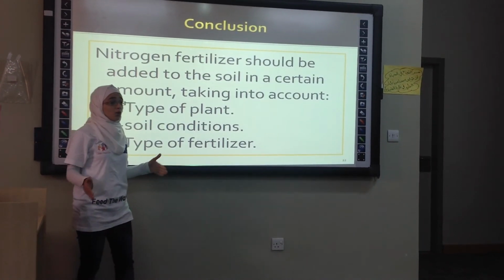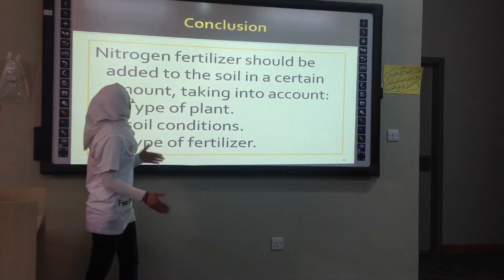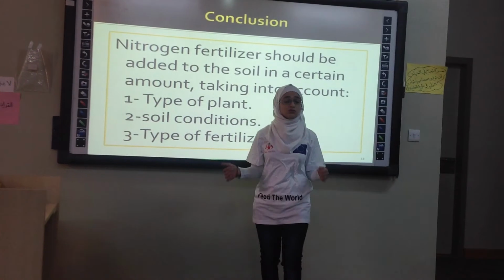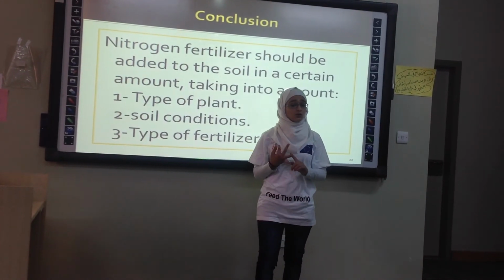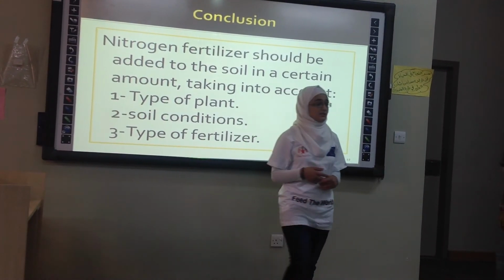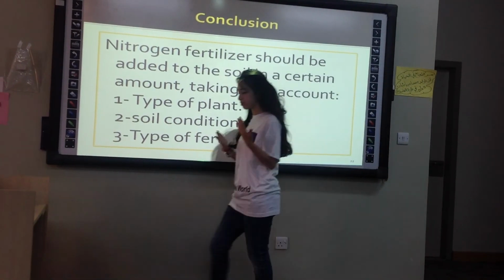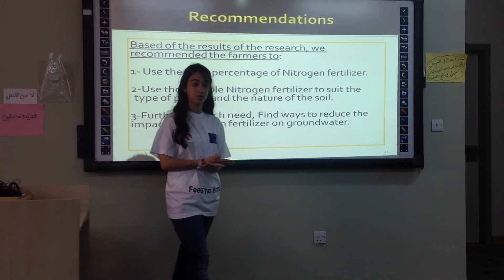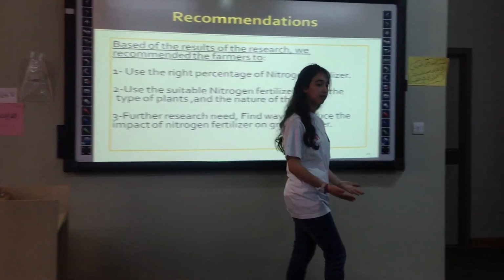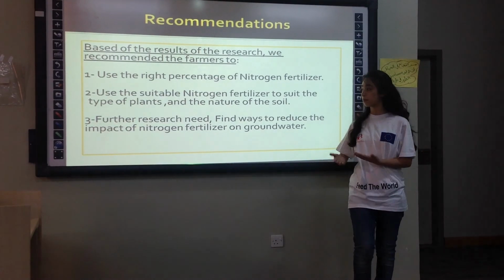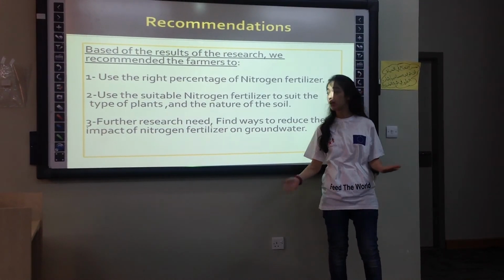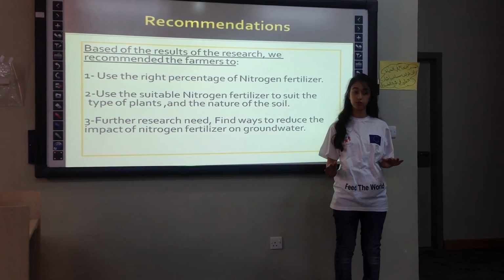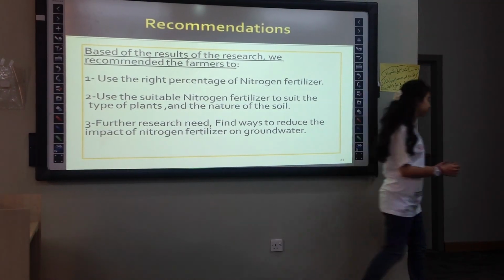According to our notes, we concluded the following. Nitrogen fertilizer should be added to the soil in a certain amount, taking into account the type of plant, soil condition, and type of fertilizer. Based on the result of the research, we recommend that farmers: first, use the right percentage of nitrogen fertilizer. Second, use the suitable nitrogen fertilizer to suit the type of plant and the nature of the soil. Third, further research is needed to find ways to reduce the impact of nitrogen fertilizer on groundwater.